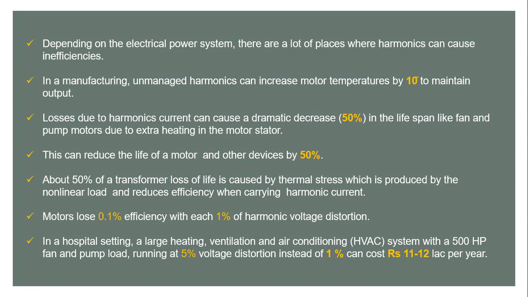If their voltage distortion goes up to 5%, then they have to pay an extra cost of about 11 to 12 lakh per year for every 500 HP fan and pump load. So this greatly increases the cost. So it is very necessary to reduce the harmonic level below a certain recommended point.